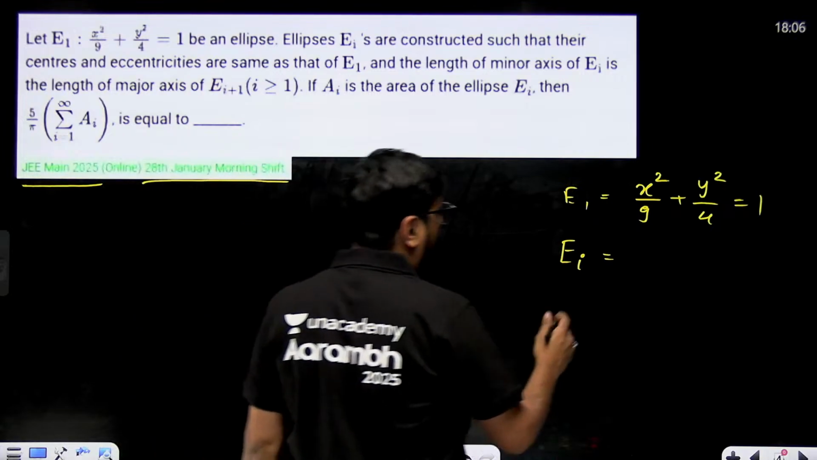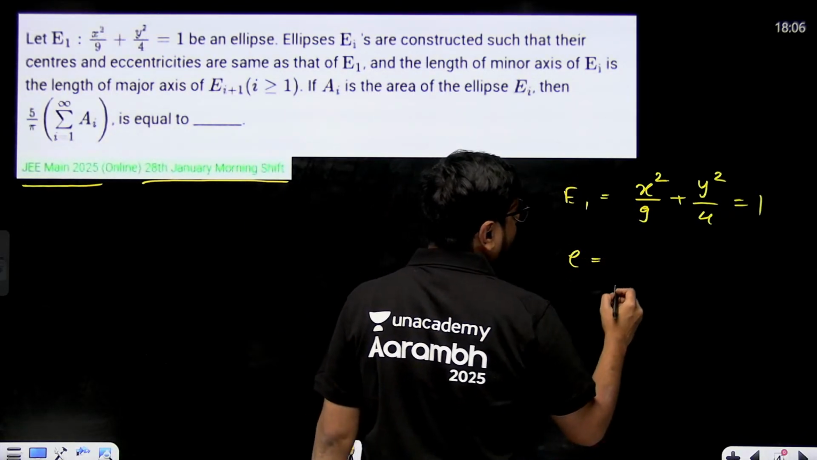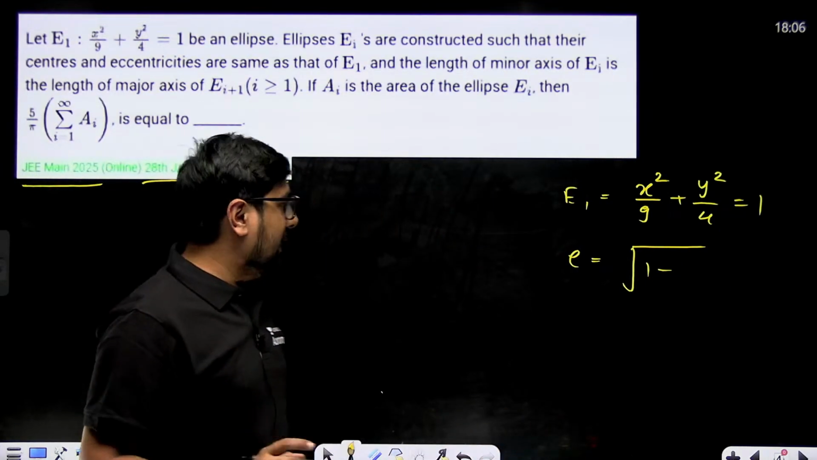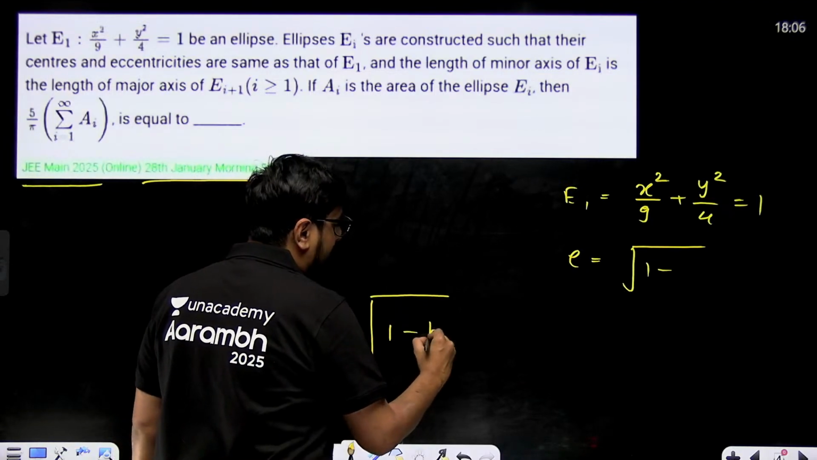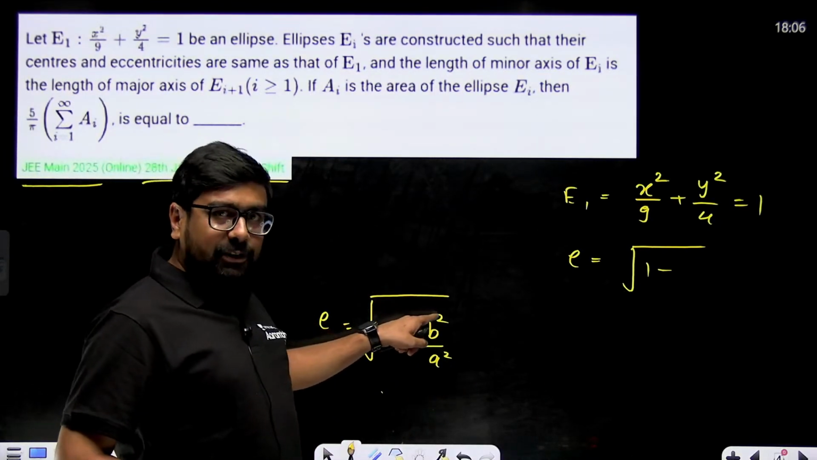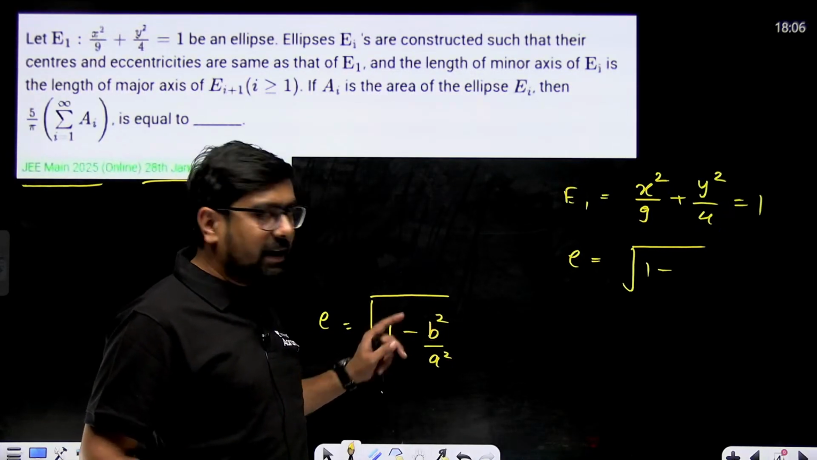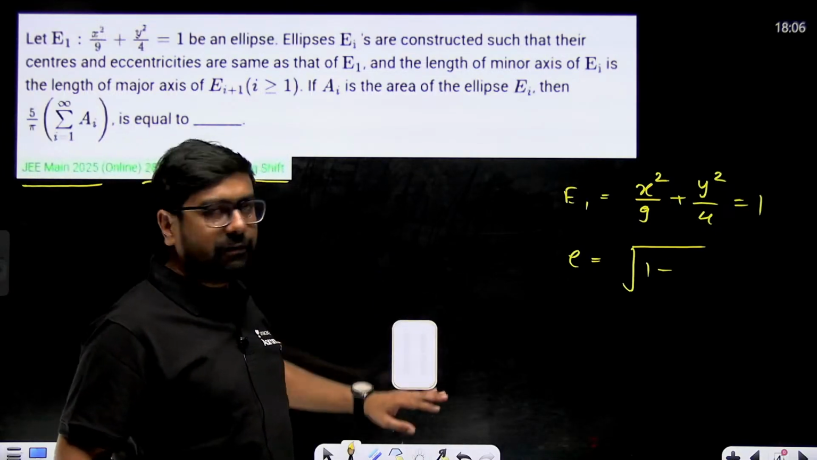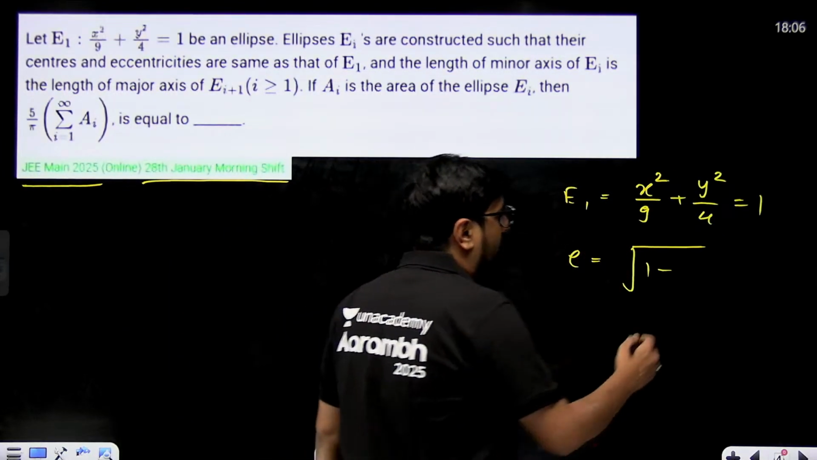So first of all, what will be the eccentricity of E1? Let's find out. Eccentricity will be square root of 1 minus, we know the formula, right? Eccentricity is square root of 1 minus b square by a square. Now in this b square by a square, b square should be smaller, a square should be bigger, smaller one square divided by bigger one square. Only remember that, and you won't get confused in vertical and horizontal ellipse. Here a is greater, b is smaller, so it will be 4 by 9, right?